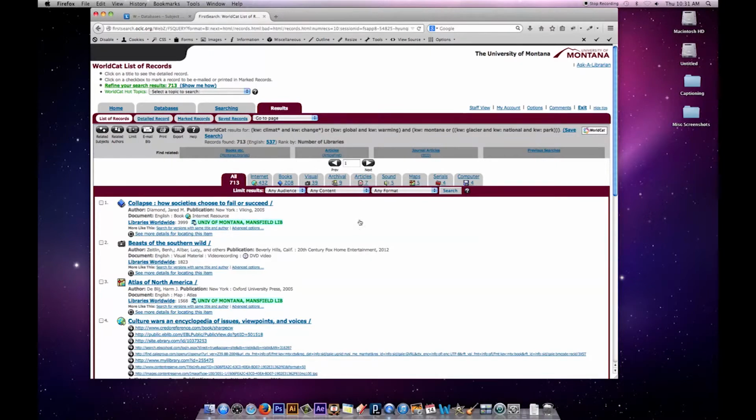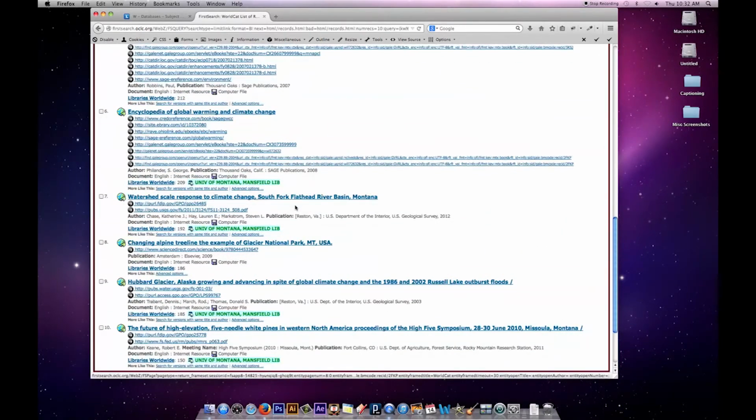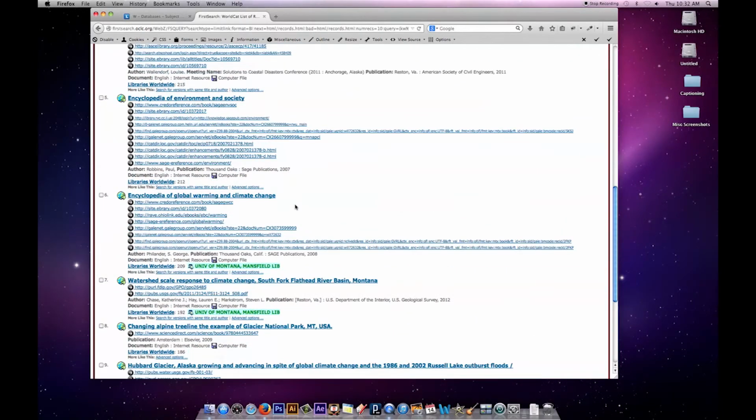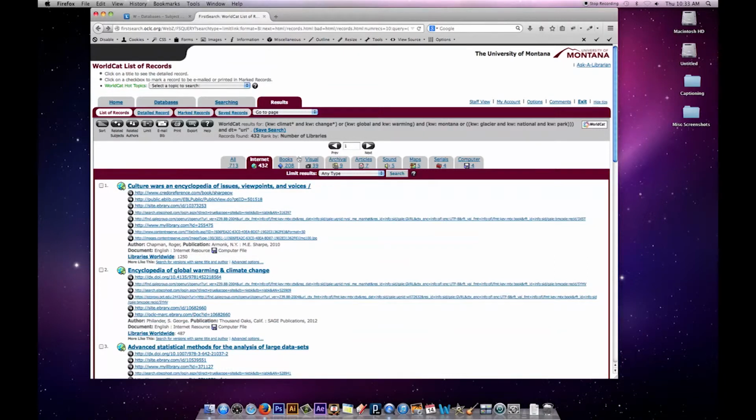So at this point, I might be ready to look at some of the results. The Internet tab is typically government documents or electronic books. So if I click on that tab, I could take a look at some of these results. Initially, I see some kind of ebooks, but then I see some government documents. And if I click on the URL, I can often go directly into the government document. Okay, so that was the Internet tab.